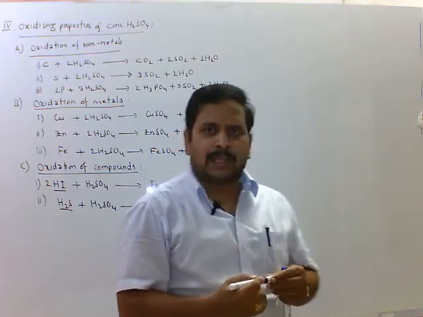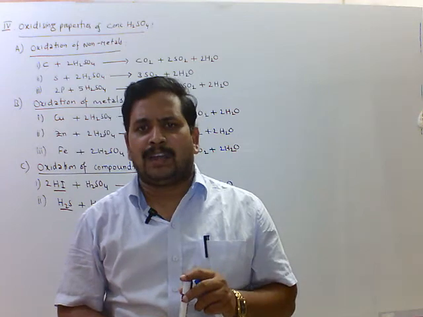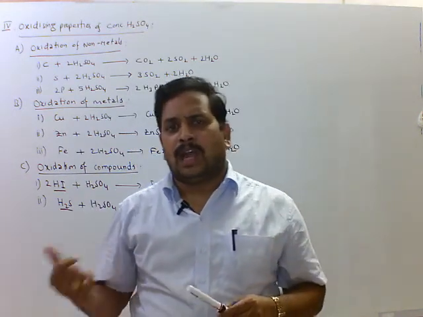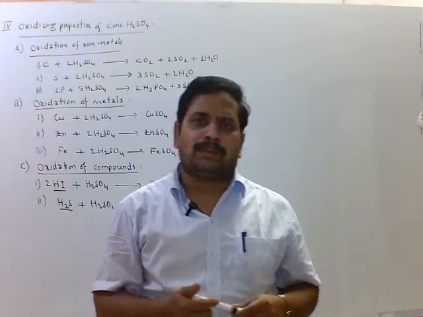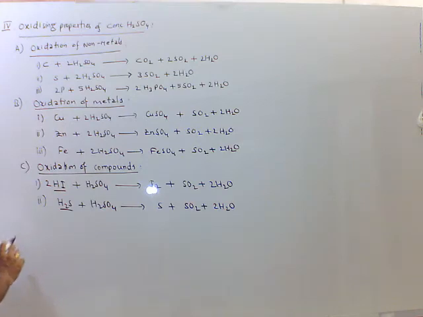Concentrated sulfuric acid oxidizes hydrogen iodide to iodine and also hydrogen sulfide to sulfur. These are the oxidizing properties of concentrated sulfuric acid.